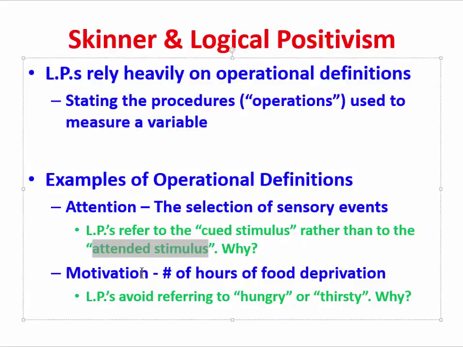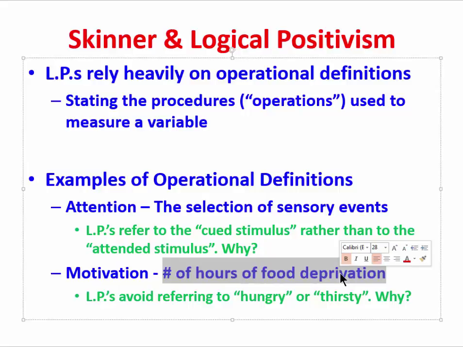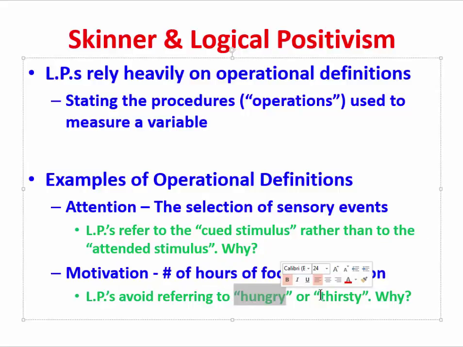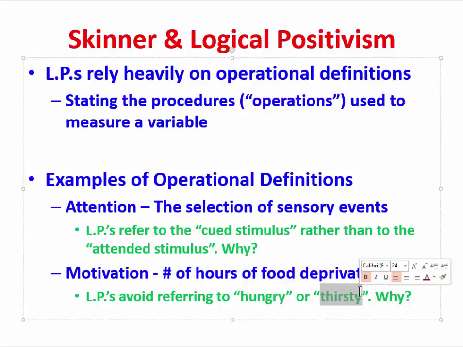Let's go to another construct. A lot of psychologists are interested in motivation. How would a logical positivist begin to explore motivation? They would define motivation as the number of hours of food deprivation. So rather than saying that an animal is hungry or that an animal is thirsty, they would say instead that the animal had been food deprived for, say, a certain number of hours or a certain number of minutes. They would say that the animal had been water deprived for a certain number of hours or minutes.